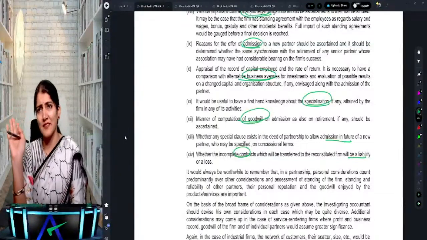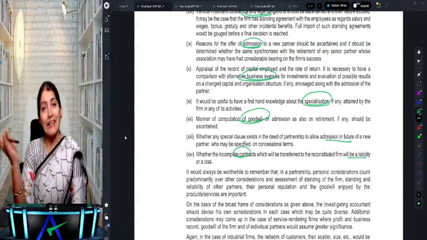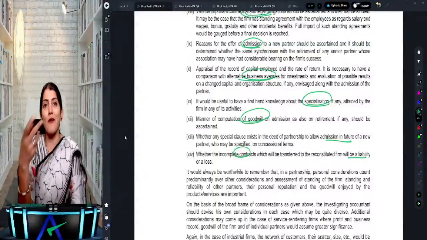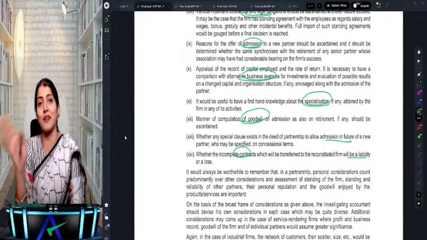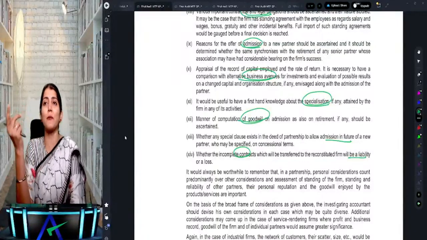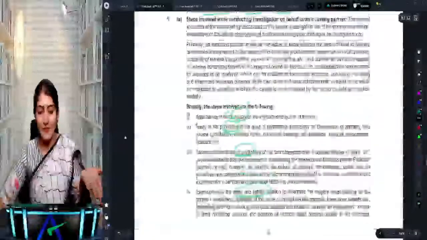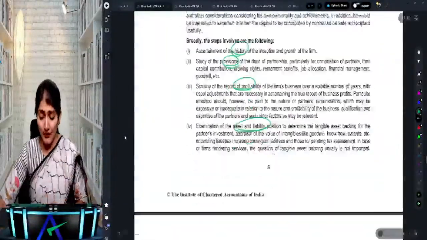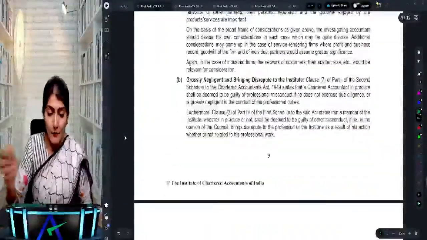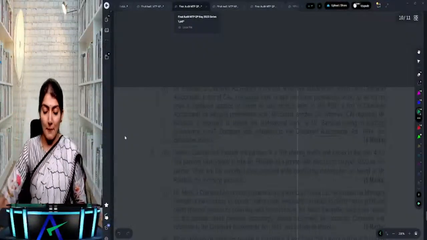You call it investigation, because the boss is always right. It is a type of due diligence. You are evaluating a potential business opportunity, but it is called investigation on behalf of an incoming partner. And anyways, you have to write down the points rather than giving any heading over there. Okay, right. So that is regarding the investigation on behalf of the incoming partner.